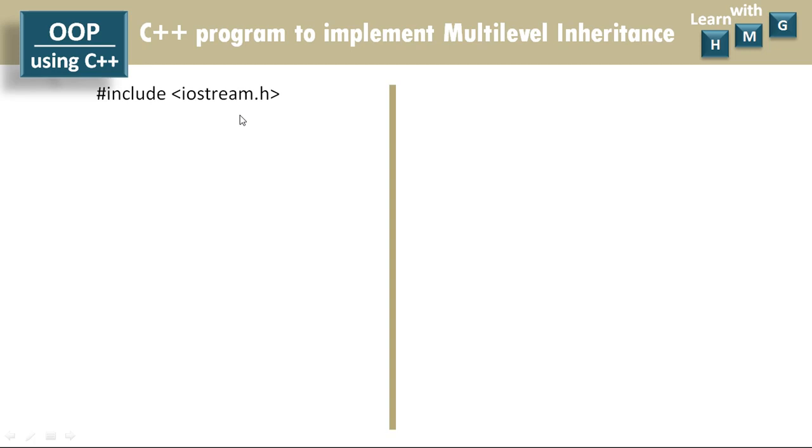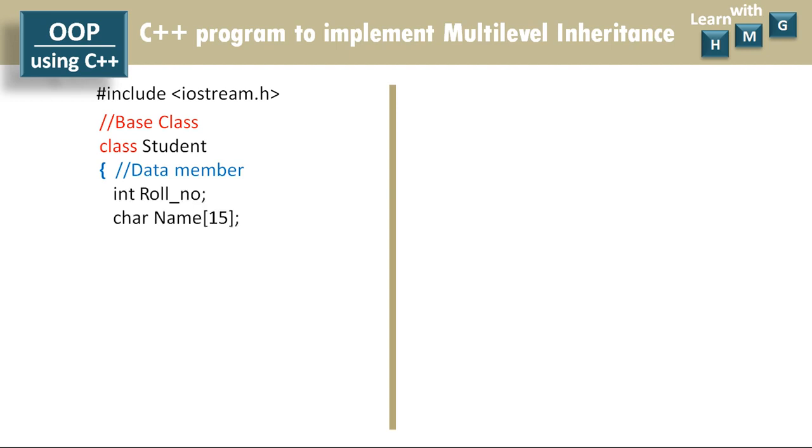First of all, as usual, include iostream.h header file. Now let us write the base class definition. The class is student. The student class is having data members, and in this private section I am going to declare roll number of integer type and name of character type array. So this is the private section. The private label is not indicated here, and by default if it is not indicated it will be considered as private. Under public section, let us define member function getStudent,